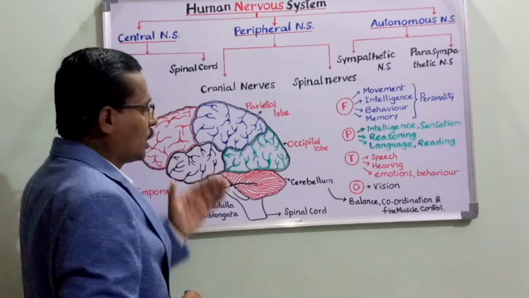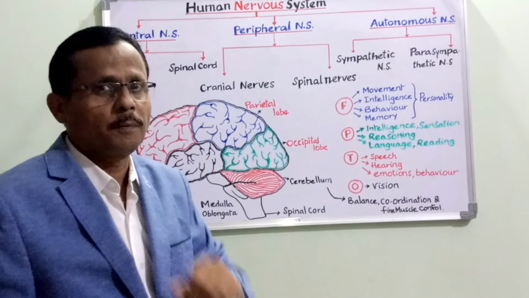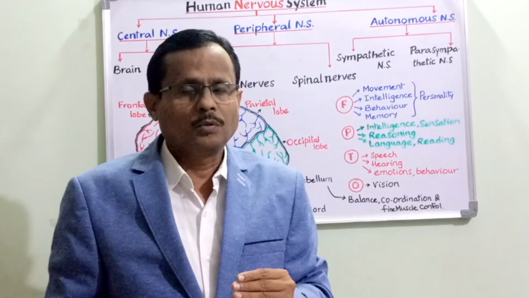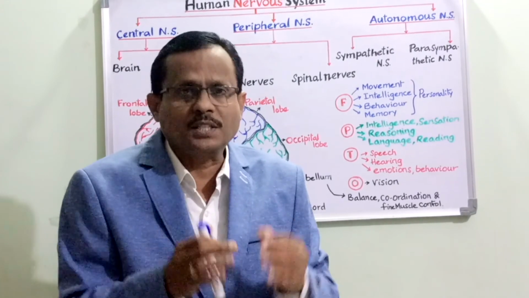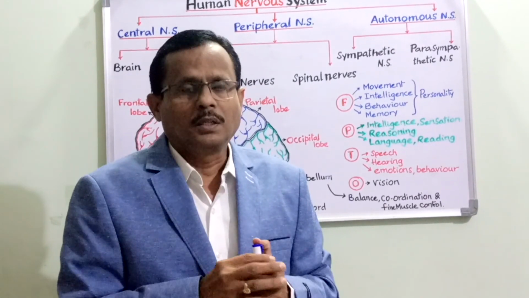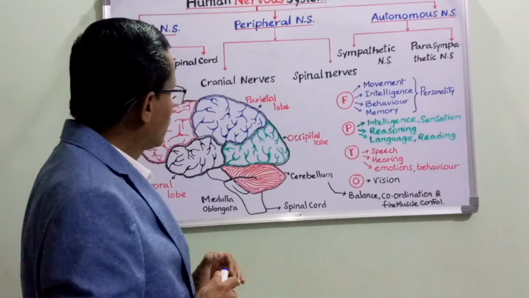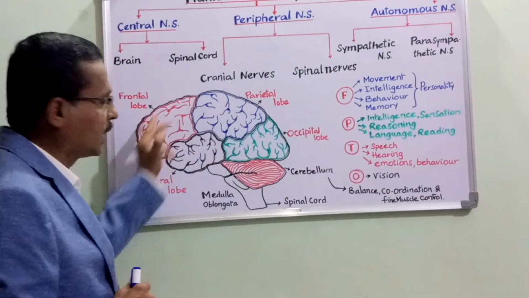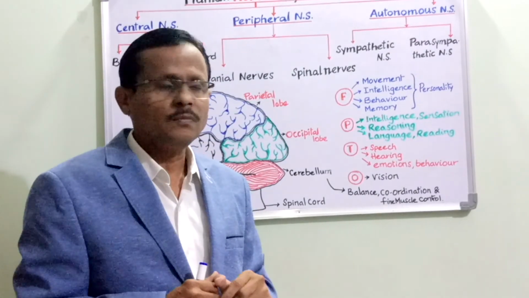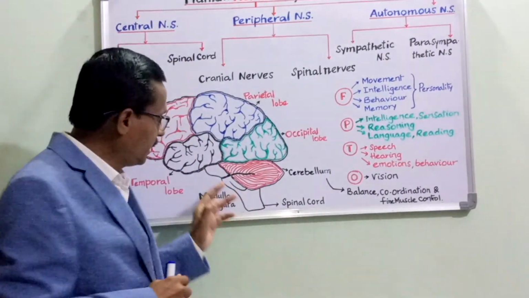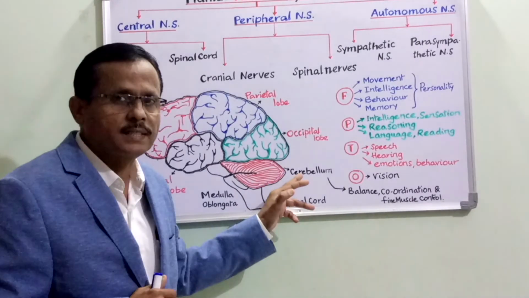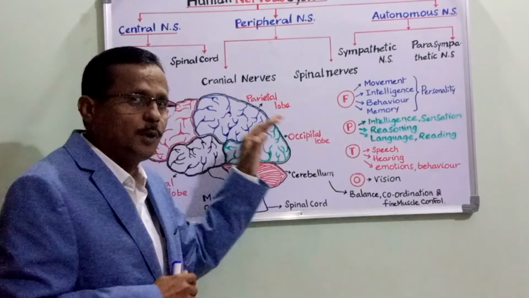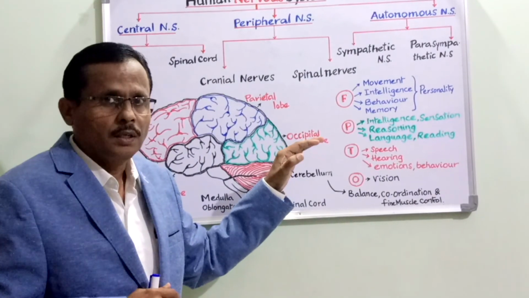And now let us talk about the regions of the brain. The brain has three major zones. For easy study, we consider three zones of the brain: the forebrain, the midbrain and the hindbrain. The forebrain is also called the cerebrum, and the hindbrain is otherwise called the cerebellum. The cerebrum is the biggest part of the brain, the forebrain.